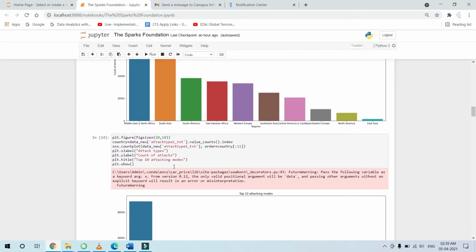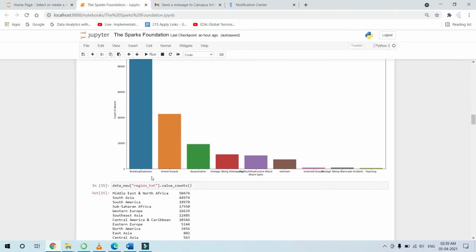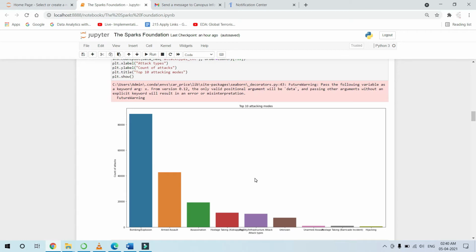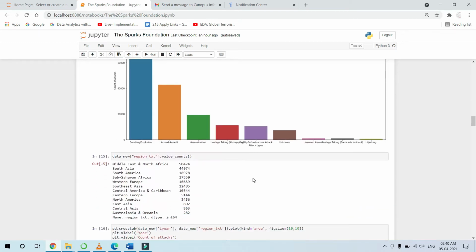Now the top 10 attacking modes. This shows bombing, armed assaults, assassination, hostage taking and kidnapping, infrastructure attacks, and so on. These are the main modes of attack. This shows how many attacks are faced by each region. As we discussed earlier, the Middle East faced the highest number of terrorist attacks.